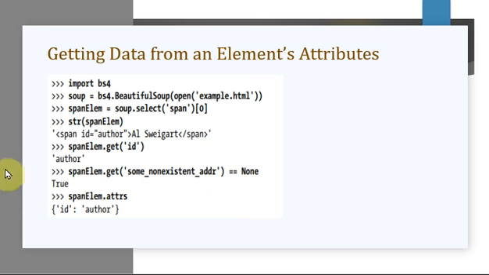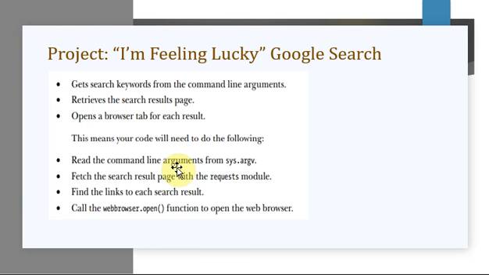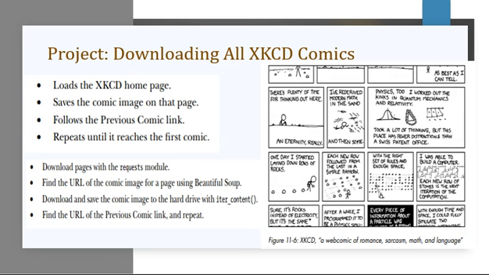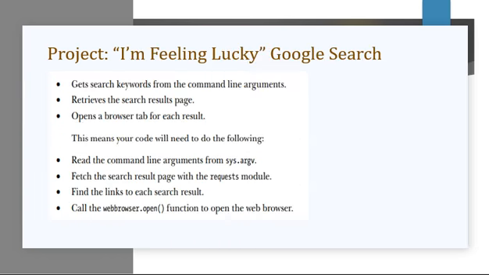So this is how you can get data from the attributes of elements. The main thing to remember is, when you give id, then author should be displayed. When you give attributes, it should be displayed in the form of a dictionary, wherein you have the key as id and the value as author. Okay, so this is all about the theoretical part of the Beautiful Soup module.